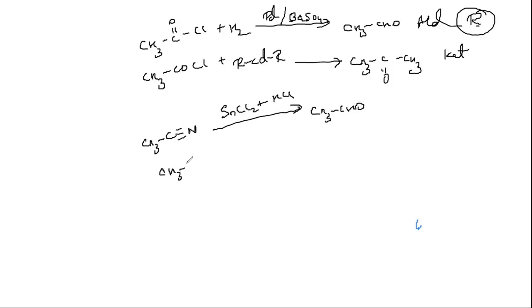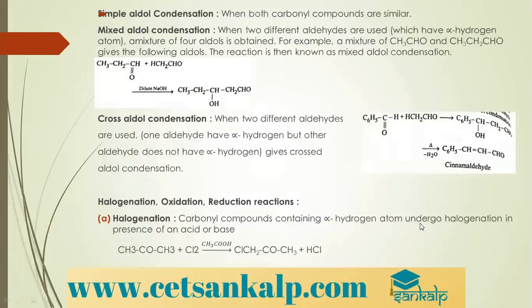If you use the same cyanide, and instead of this, if you use diisobutyl aluminum hydride, that's a reagent, we get CH3COCH3. I get a ketone. So using the same reactant but using different reagents, I can prepare only aldehydes or I can prepare only ketone. Fine. Okay. Moving to the next one.